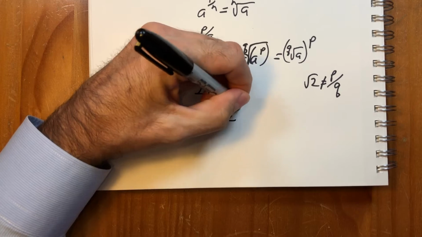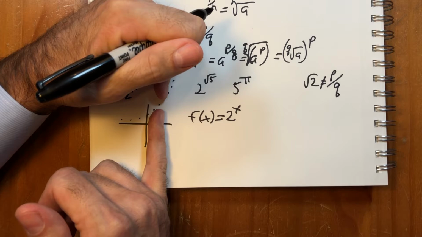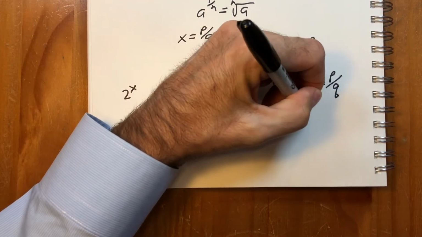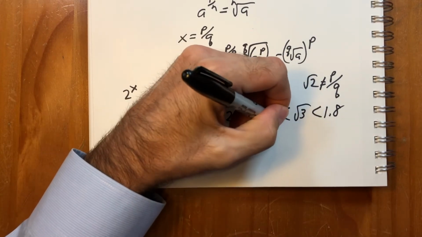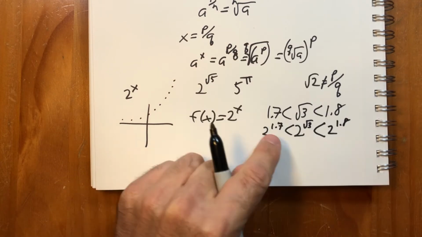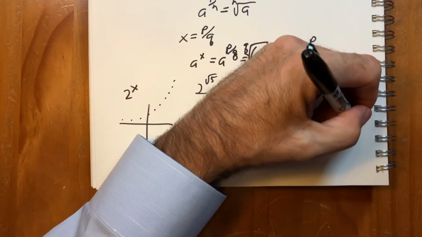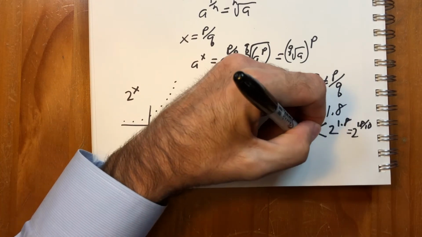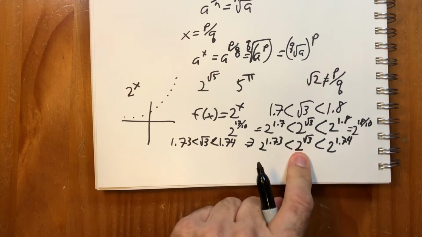an increasing function. So that if it's between two rationals this way, it's going to be between two numbers this way. So for instance, with the square root of 3, the square root of 3 is between 1.7 and 1.8. So we need 2 raised to the square root of 3 to be between 2 raised to the 1.7 and 2 raised to the 1.8. Now this makes sense because this is the same as 2 raised to the 17 over 10, and this is 2 to the 18 over 10. You can keep doing this. You can get these numbers as close as you want to the square root of 3. We've gone over this 100 times now, and that is what we define 2 to the radical 3 to be.